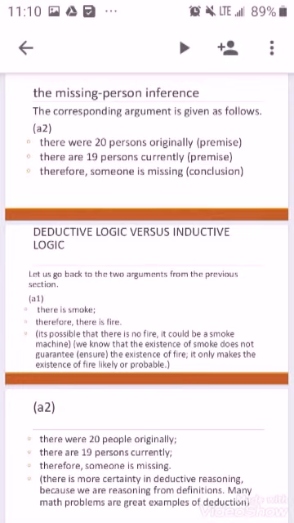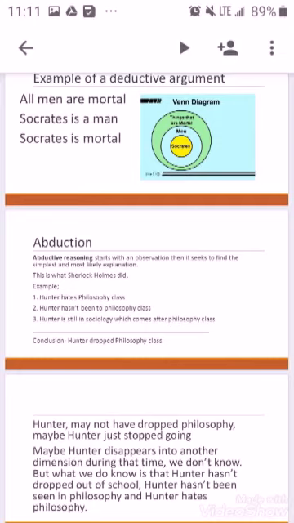Another thing to remember with deductive arguments is the meaning of the sentence: the predicate concept is contained in the subject concept. So, in the example of a deductive argument, all men are mortal, Socrates is a man, therefore Socrates is mortal. If we look at the Venn diagram, we can see that the fact that Socrates is a man is already contained in the concept of man, which is contained in the concept of things that are mortal.